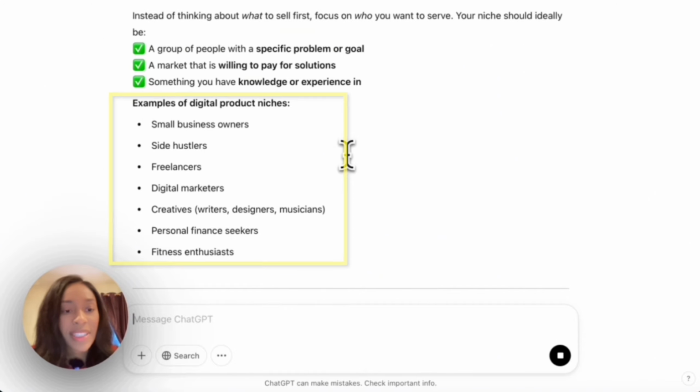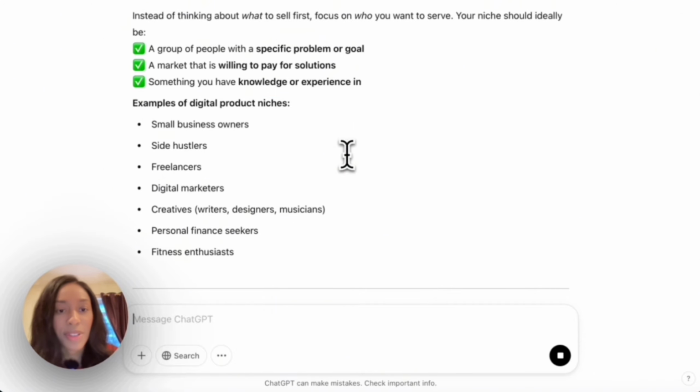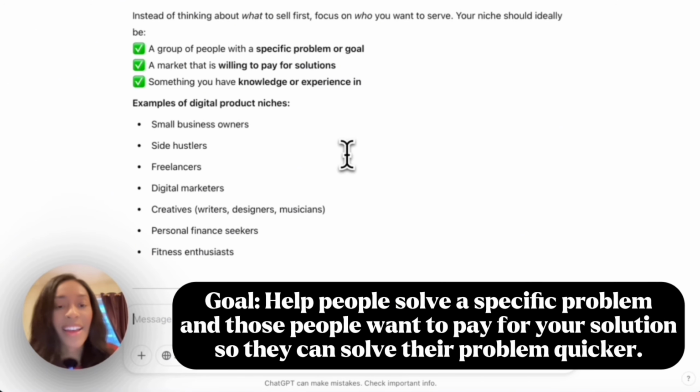And so I want you to see, do any of these niches stand out to you? And so from reading the first step, the goal is to create digital products that help people solve a specific problem. And those people want to pay for your solution so that they can solve their problem quicker than if they were to do the research on their own for free.